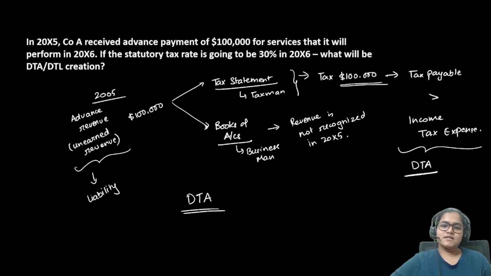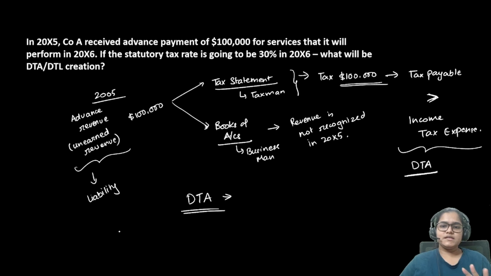My income tax expense as per the books of accounts is less than the tax payable as per the tax statement. It is going to save money for me in the future. It is going to save taxes for me in the future. If anything is saving money for me in the future, it is going to be an asset. So this right here is a deferred tax asset. The question is of what amount?